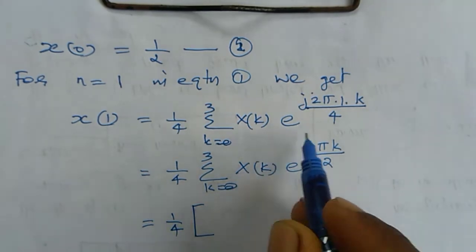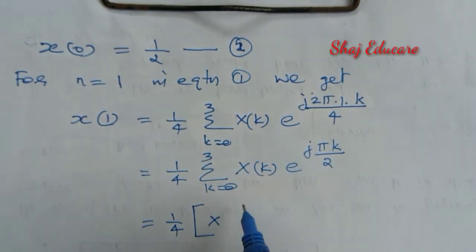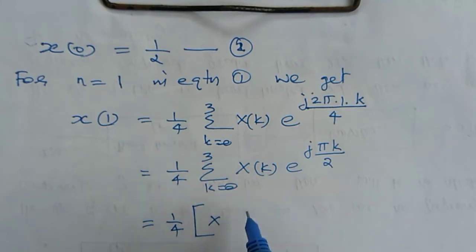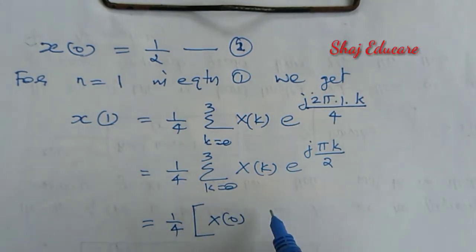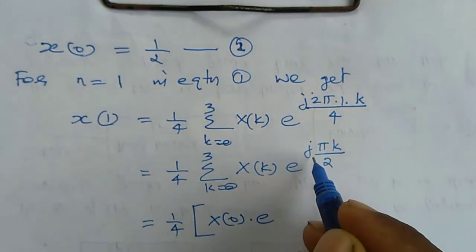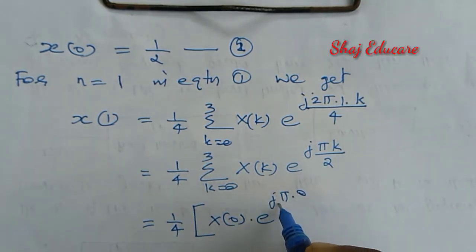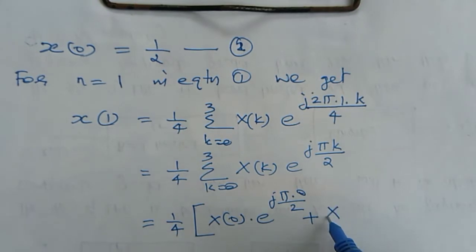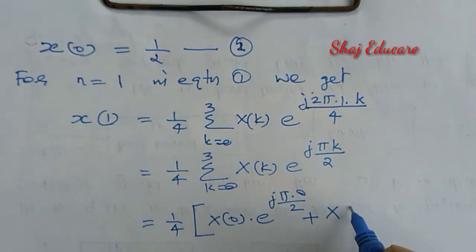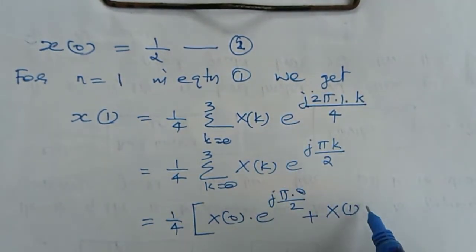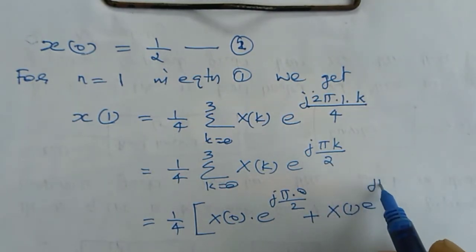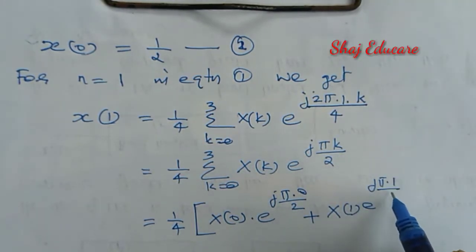For k equal to 0 in this equation, substituting k equal to 0, I am getting x of 0 into e raised to j pi into 0 divided by 2, plus x of 1 when k equal to 1, here we have e raised to j pi into 1 by 2.